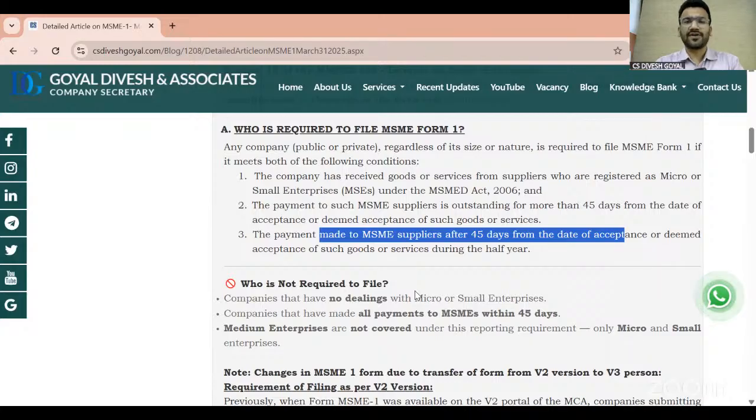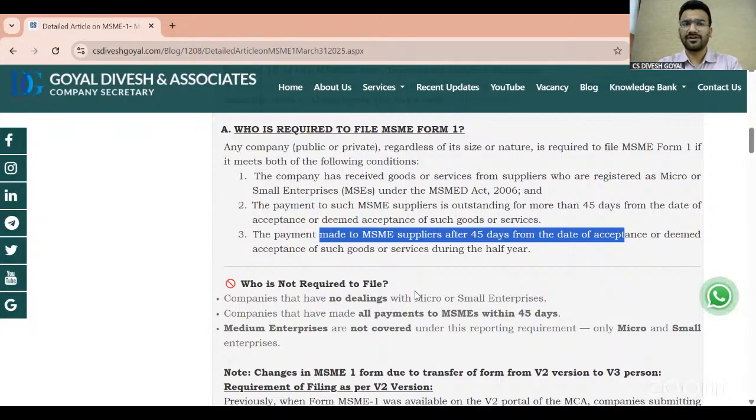Generally, as professionals, we have read the interpretation of statutes. Generally, as per the interpretation of statutes, the section overrides the rules and form. So if legally we go, definitely we have to follow the section. But these days, since this V3 portal has launched, so many times we have seen that the form is overriding the act.